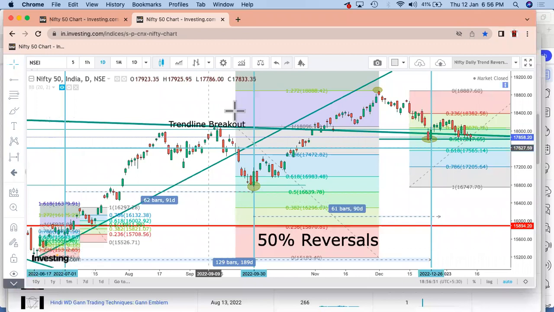So for example, let's say if you check on this 0 to 1, this is a 50% reversal. From this point to this point, again a 50% reversal. So this 50% keeps on happening every now and then. And in one of the previous videos that we made, somewhere around 9th of November, we did say that the market would go to a high of 18,888, and from there it would again reverse back to this point, that is 17,817.